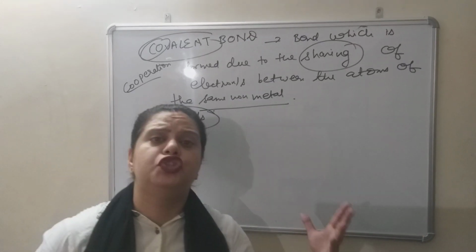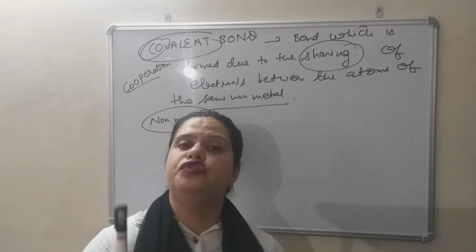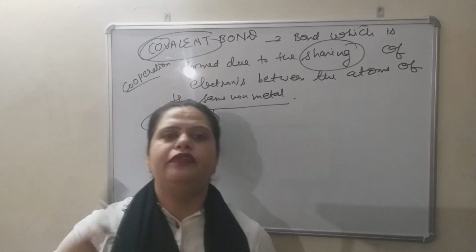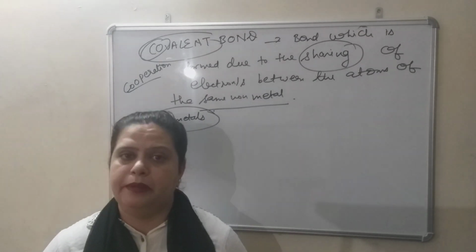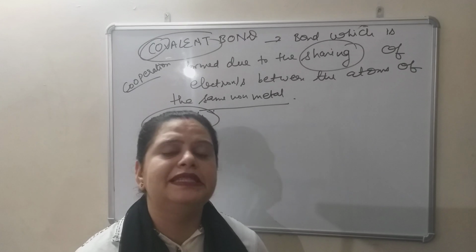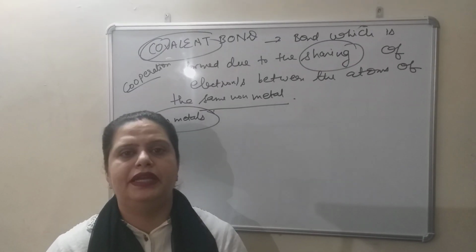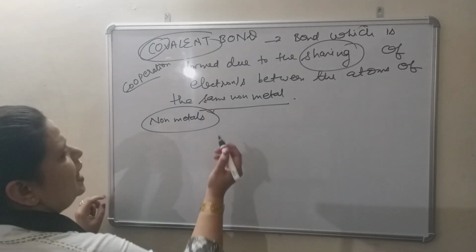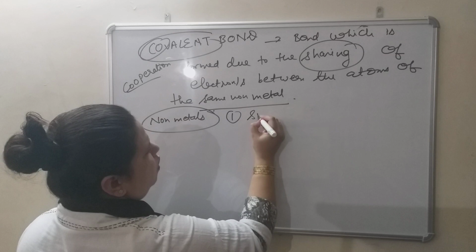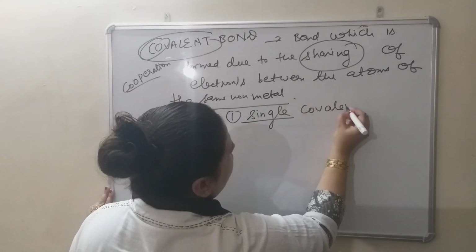So the bond which is formed due to sharing of electron between the atoms of the same non-metal or between the atoms of the different non-metal, that bond is known as covalent bond. But in your syllabus, the covalent bond present between the atoms of the same non-metal is only there. So that we will discuss. Now see here, the first one is single covalent bond. First we will discuss this single covalent bond.